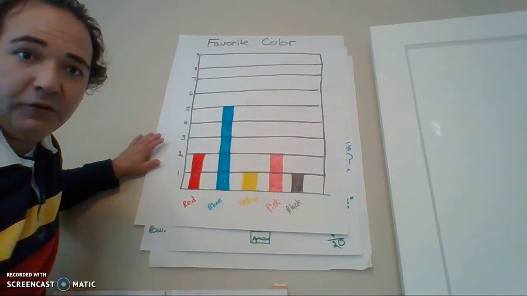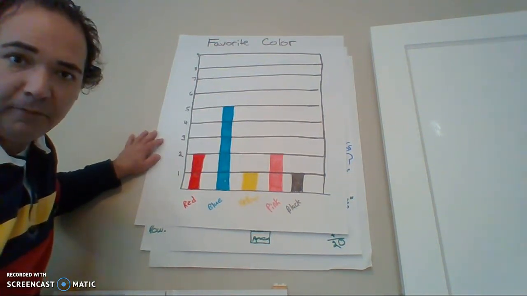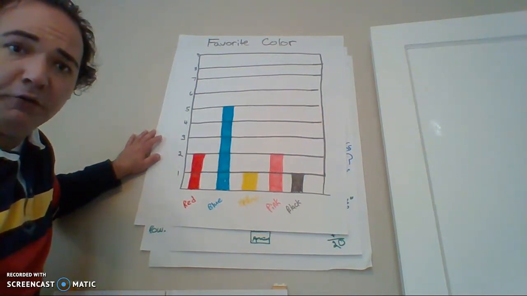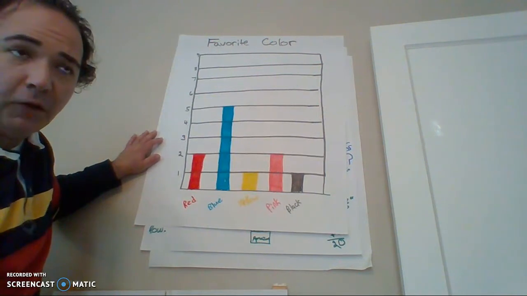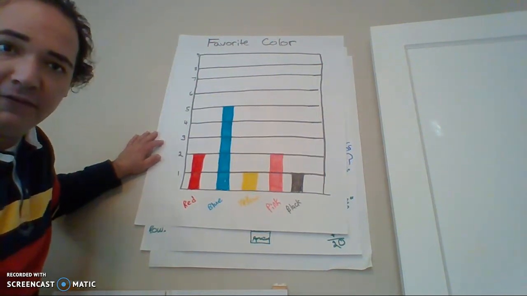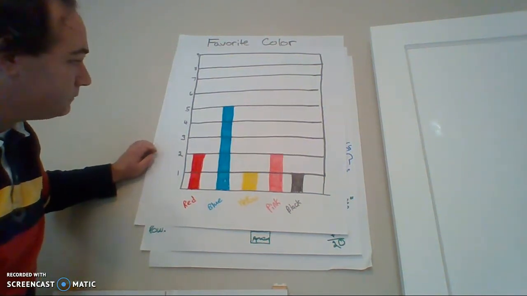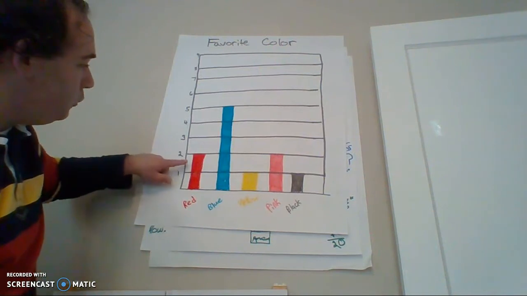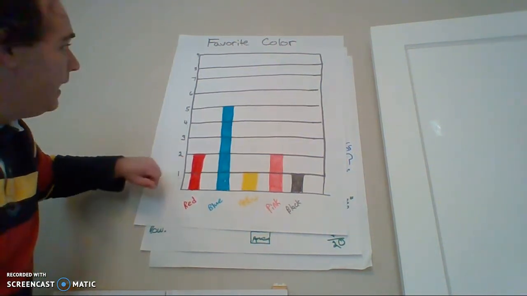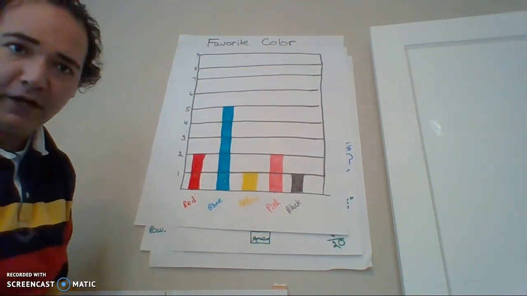But I'm going to ask you some questions to answer about this bar graph, okay, about this information. One of the questions is going to be for you to compare. So I'm going to do an example problem like that, okay, for you guys to see. So on the bar graph, I'm looking and I see that two people say that red's their favorite color, and I see that five people right here have said that blue's their favorite color.